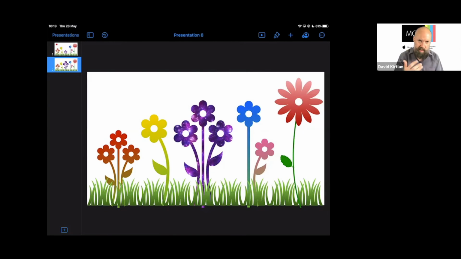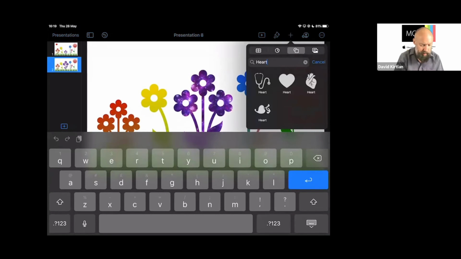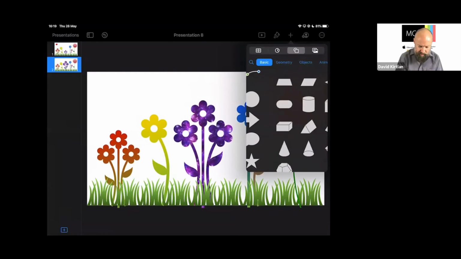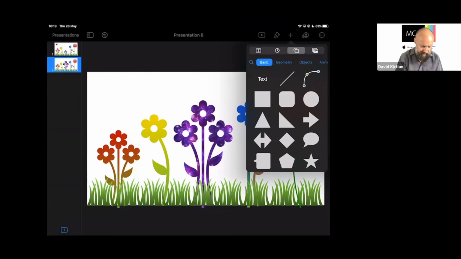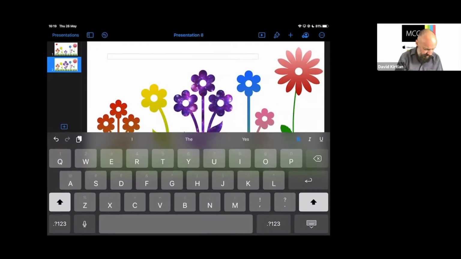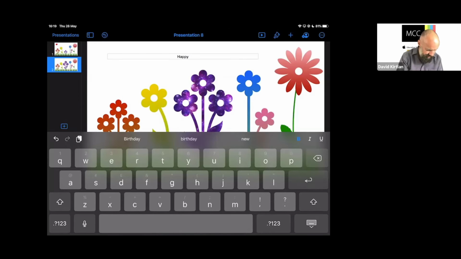Let's add some text so that this also appears. So let me press plus. And this is always a question with Keynote. How do I add a text box? Because it's a little bit hidden until you know. So it's in my shapes. So it's back on my basic selection of shapes, all these here. And that first one there is a text box. And there it is. I'm just going to put a text box there and make it nice and big. I'll double tap it and let's add in, we'll send this card. It's Grandma's birthday. So let's send her a birthday card as an animated gift. Happy birthday,